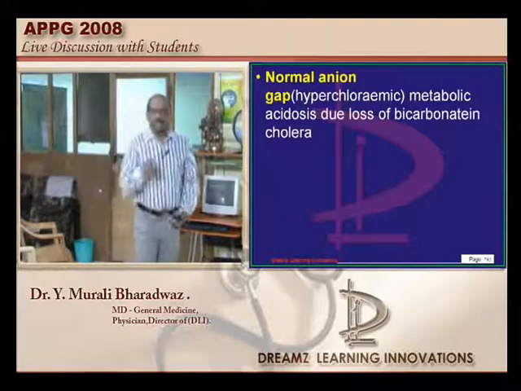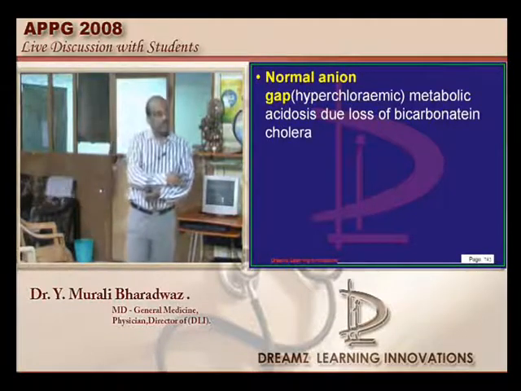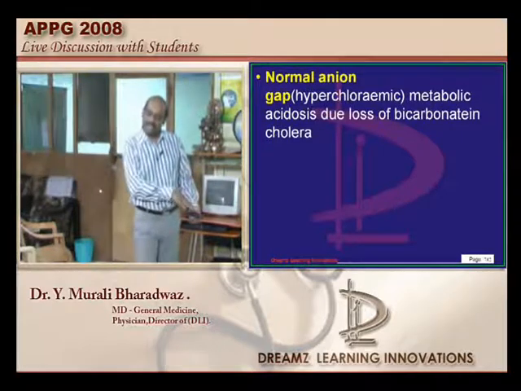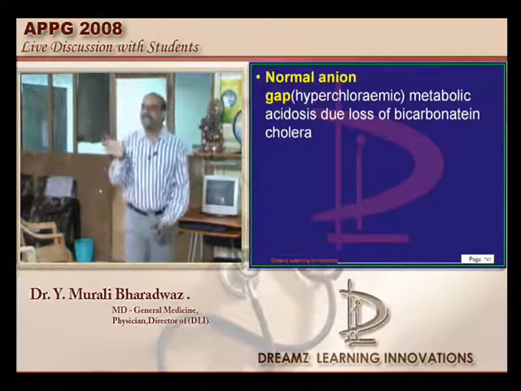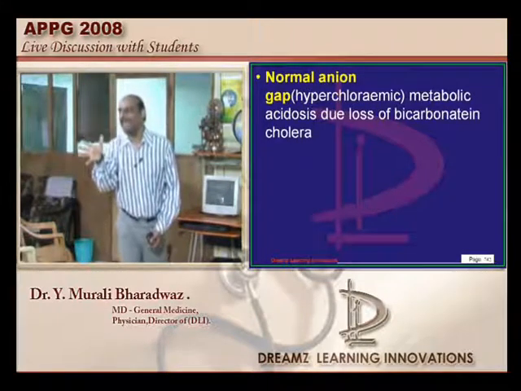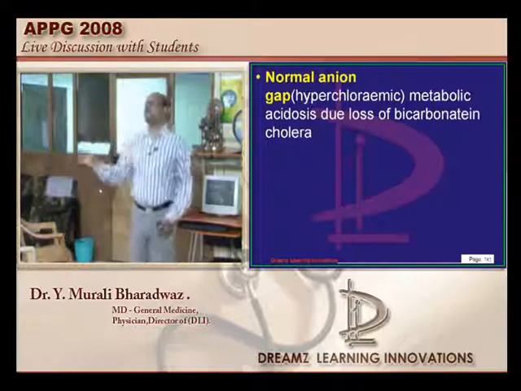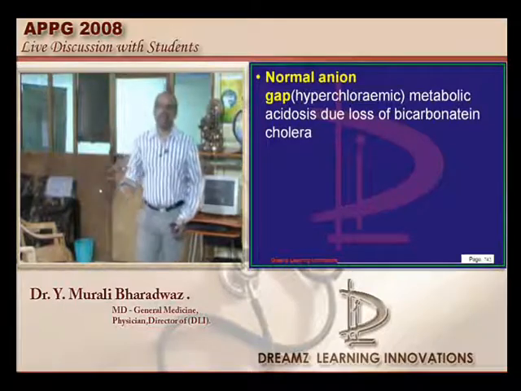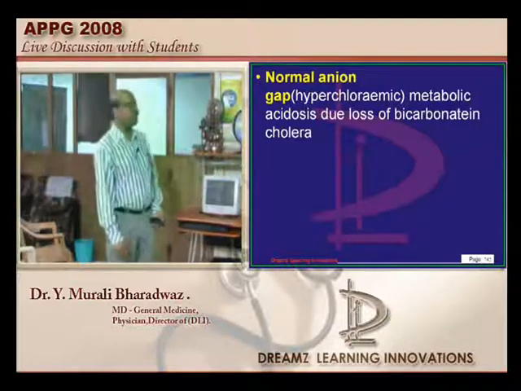When there is low bicarbonate, what will happen in the kidneys? There is increased reabsorption of chlorides. So that leads to hyperchloremia. On one side bicarbonate will fall, on the other side there is a rise of chloride. And hence the anion gap will not be increased, it won't be changed. So normal anion gap hyperchloremic metabolic acidosis because of increased chloride reabsorption is a feature of any diarrheal state like cholera, which needs to be remembered.